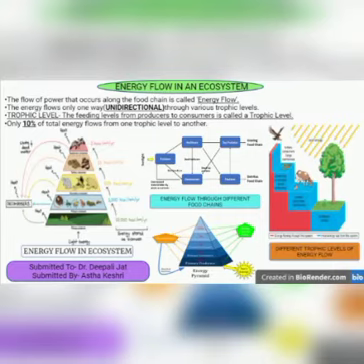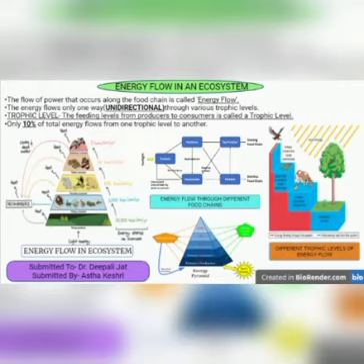Third is primary carnivores, that is secondary consumers, representing the third trophic level. And the last one is top carnivores, tertiary consumers, representing the last level. Now, as we know, the energy flows along with the food chain. There are basically three different types of food chain by which the energy flows in an ecosystem.